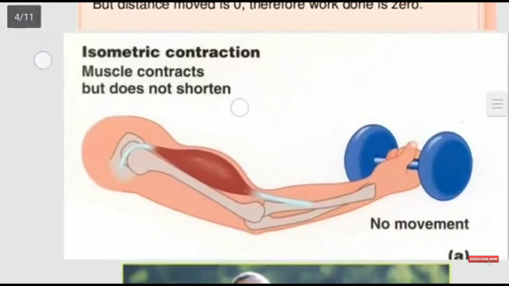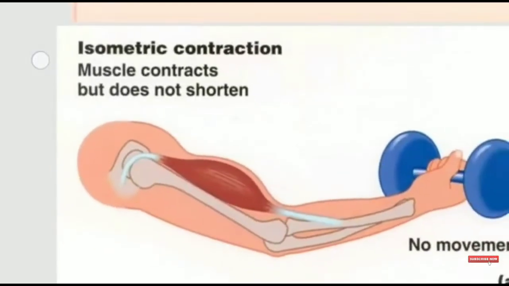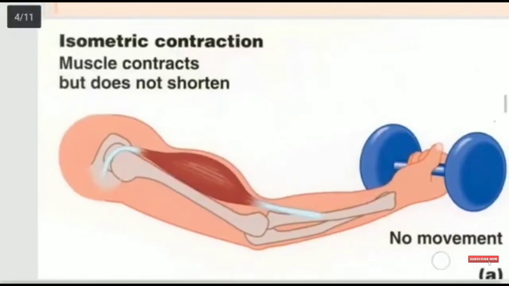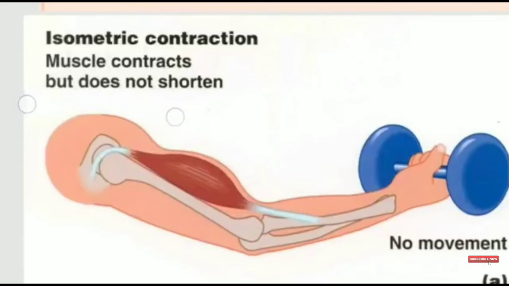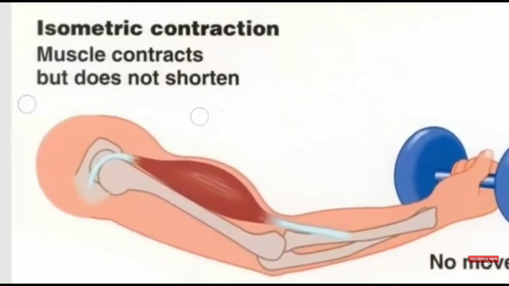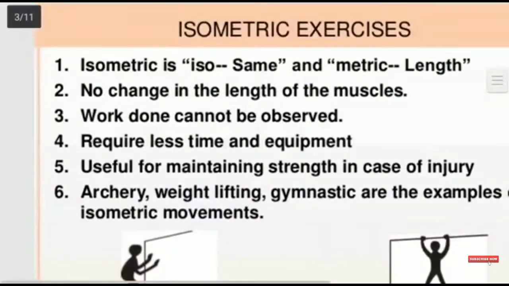So what is happening in the case of exercise? Muscle action. Muscle contraction and relaxation occurs during the exercise. So what will be in the case of isometric exercise? Muscle will contract, but there will be no change in the length of the muscle. So you can understand that type of exercise will be a consistent and enduring action. For example, holding something continuously, or keeping on or holding on a particular posture continuously by applying pressure or force.